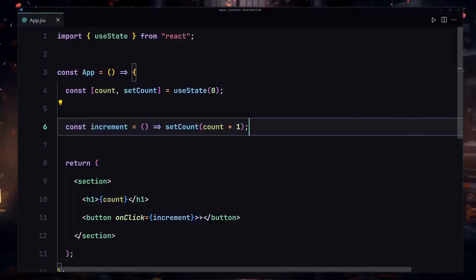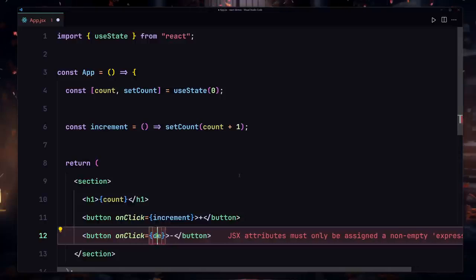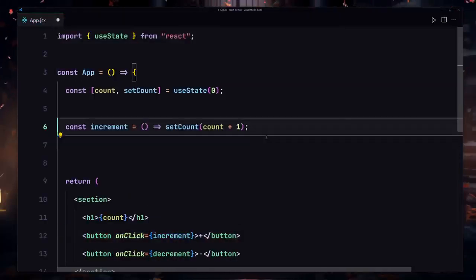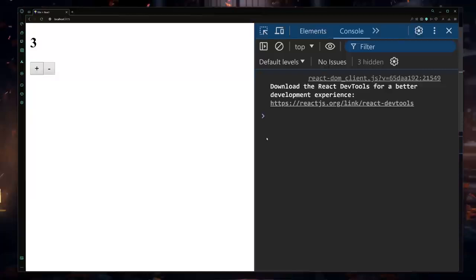Okay, so now I can also duplicate this line of code, and I'm going to just change that to minus, and I'm going to also create a function for the decrement. So decrement, and I'm going to copy their function name. I'm going to duplicate this line of code, place the name of my function, and instead of a plus, I'm going to change that to minus. So if I save there, now we have our decrement button as well. If I click on there, anytime I click on there, it's going to decrement my counter by 1.